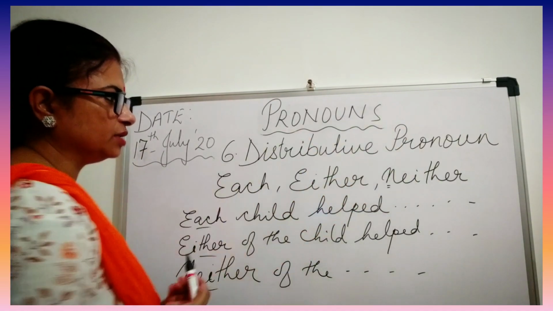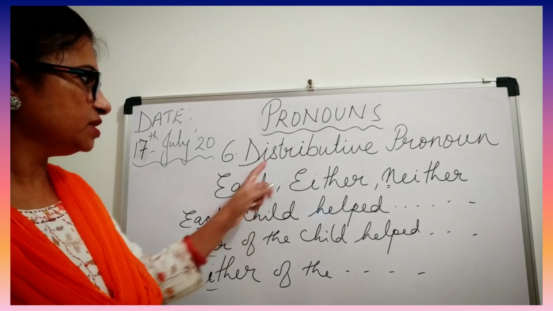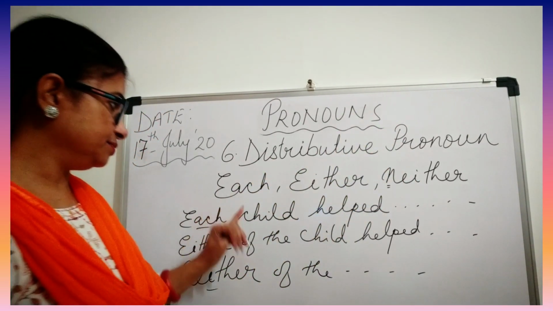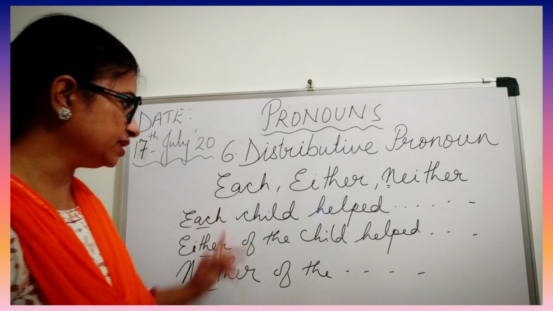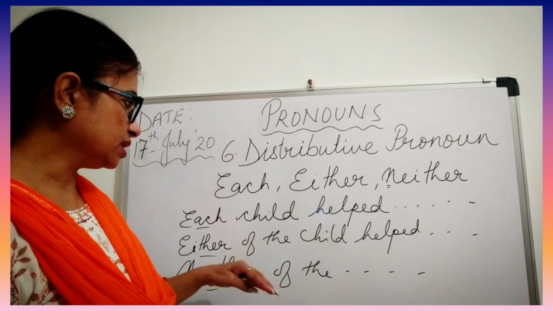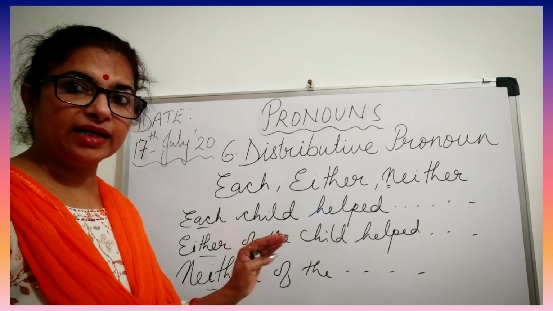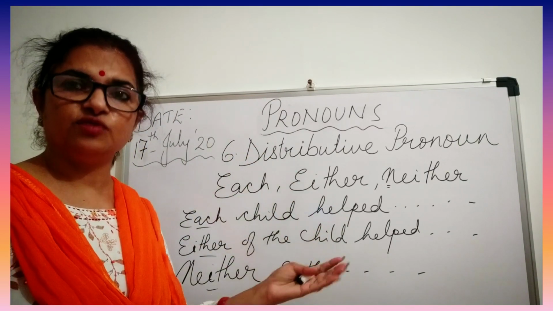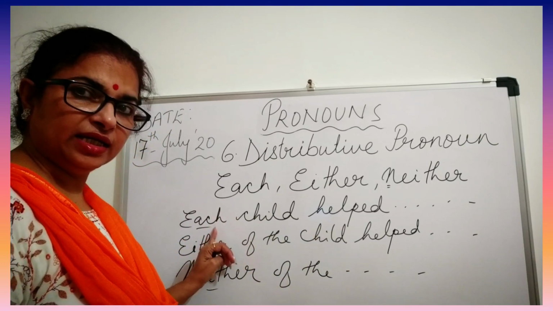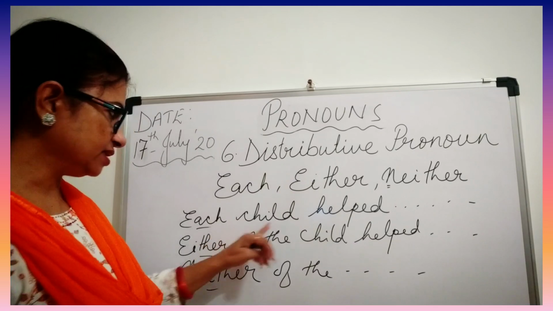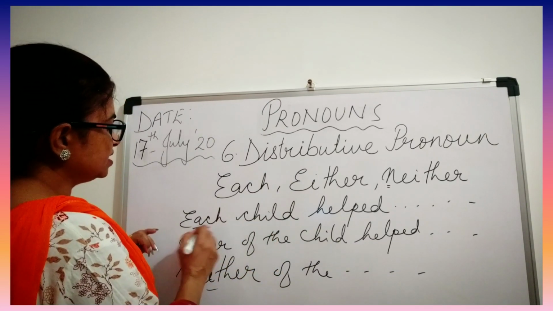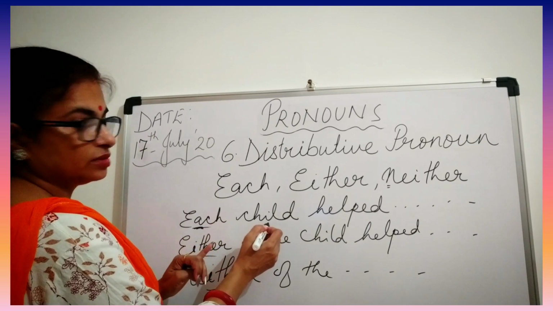So in terms of these 3, this means distributive pronouns. Again, each, either, neither can also be used as determiners. But how do you come to know about pronouns? It will be just after this that you will find this word is used for a noun, like each child. I am saying each child. So this is referring to this child.